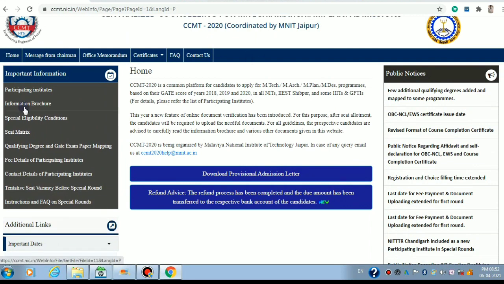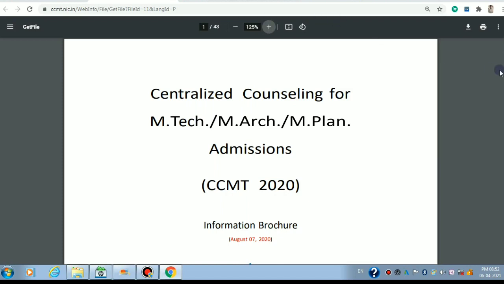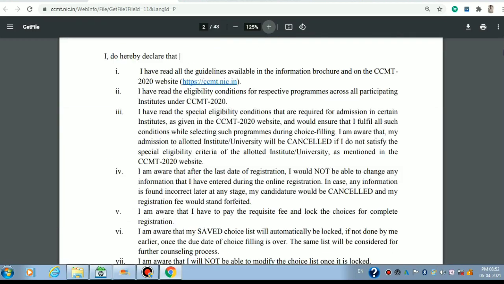This is the link for the information brochure. When you click on this, you will be directed to a page something like this. This is the brochure for 2020 till the CCMT releases its 2021 brochure. You can refer to this. The procedure more or less remains the same.